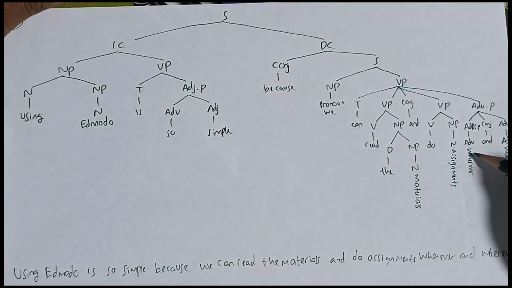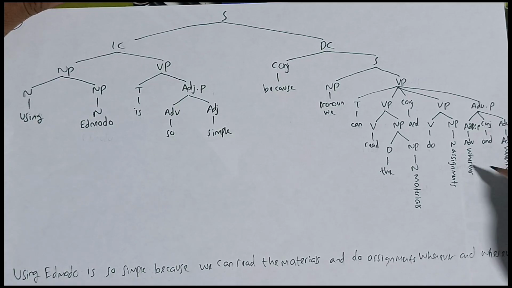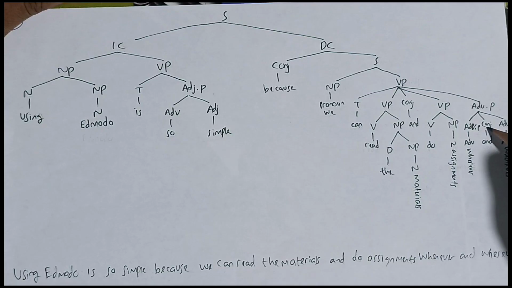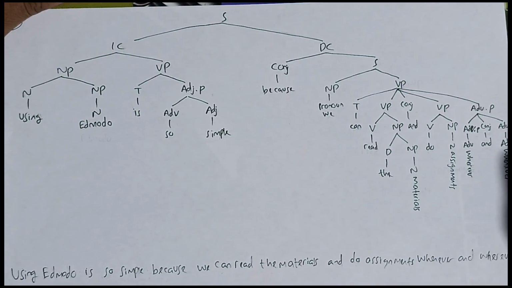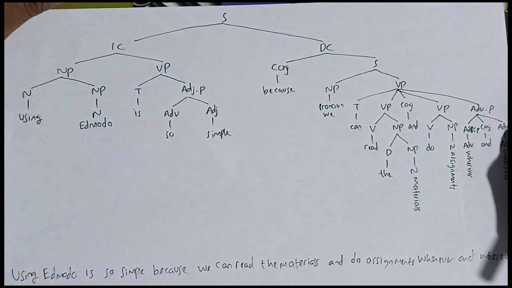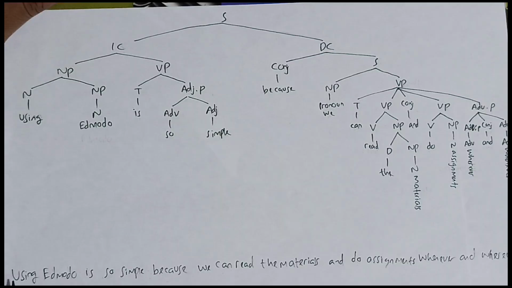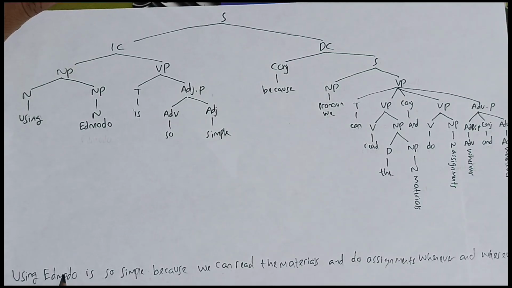Wherever. Why? Because it is a combination of "where" and "ever", so it's called an adverb phrase. The adverb is "where", and then the conjunction is "and", and the second adverb phrase is "whenever", because it's a combination of "when" and "ever". It's called an adverb phrase. The adverb is "when".